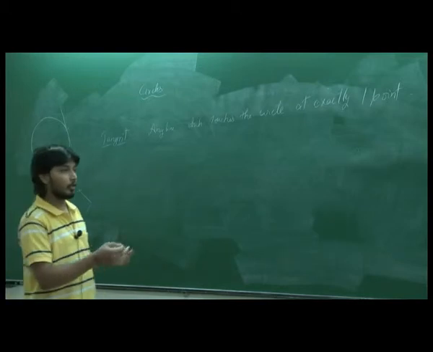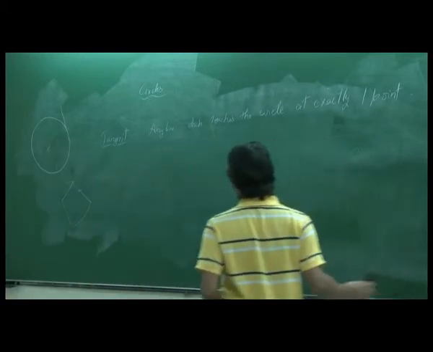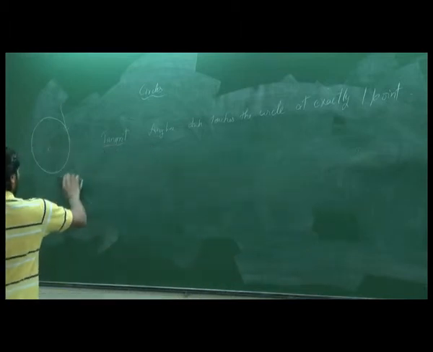But if someone asks me to draw a tangent here, I can never draw it. So that's how a circle is different from other polygons. For a circle, on any point, we can draw a tangent. But for a polygon, we can draw it only at some points, not all points. So that is the difference between a circle and other polygons in terms of tangents.